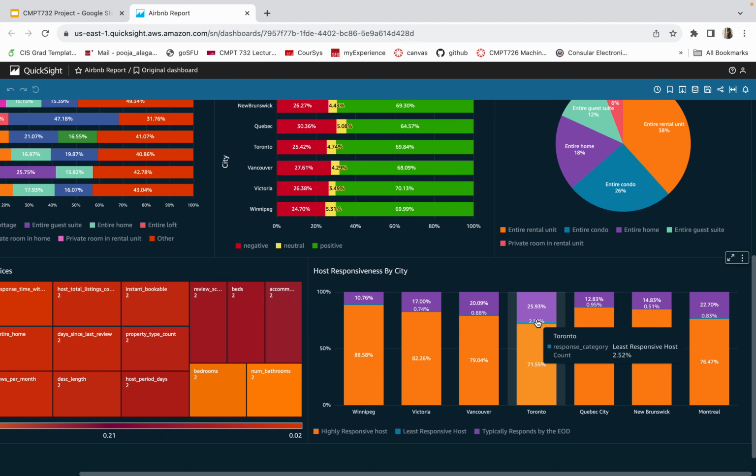With all this analysis, we aim to empower Airbnb business to make data driven decisions.